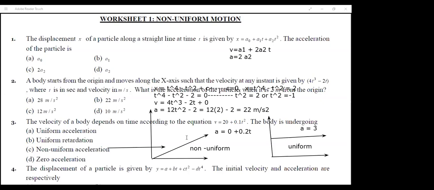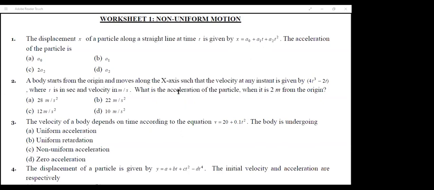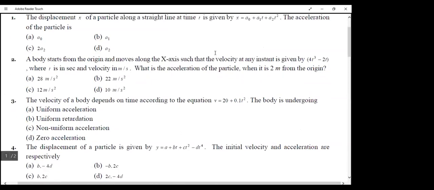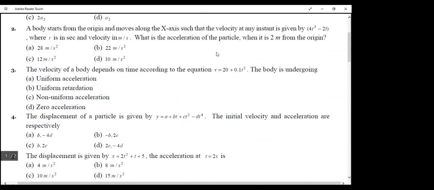Dwit, in the second question, you just need to find the value of acceleration when the displacement was 2 meter. So they are not giving the acceleration with respect to time. They are asking you acceleration with respect to displacement. So I should know the value of time at which the acceleration is to be calculated. For that, I need your displacement equation. To get that displacement equation, I will use the reverse method.